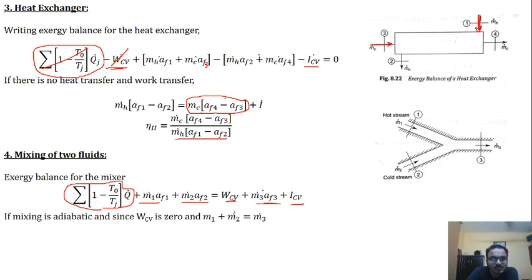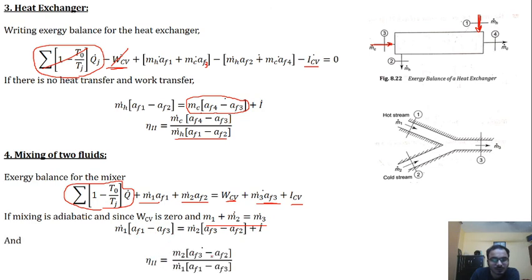Let us assume it to be adiabatic with zero work output, and using the formula that we have seen at the beginning of this lecture, we finally obtain this formula. You can do this by yourself, as we have seen this in our first theory. It is very similar to that, and finally we will get the second law efficiency.